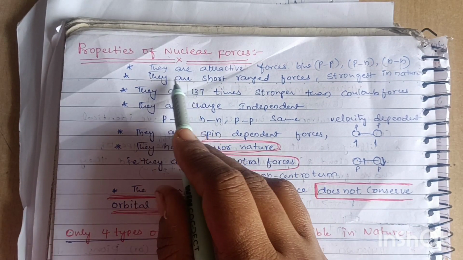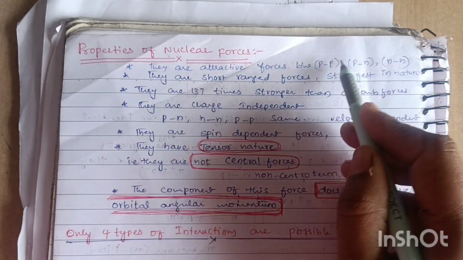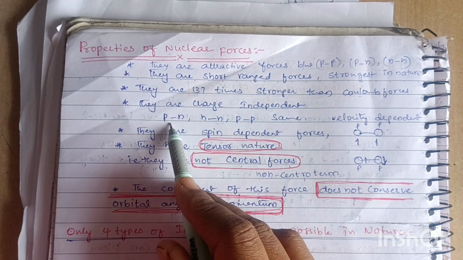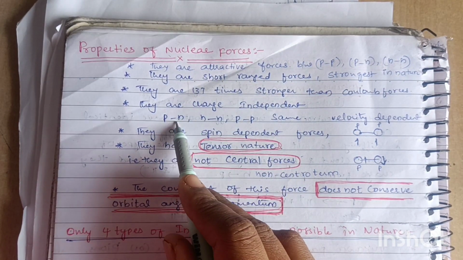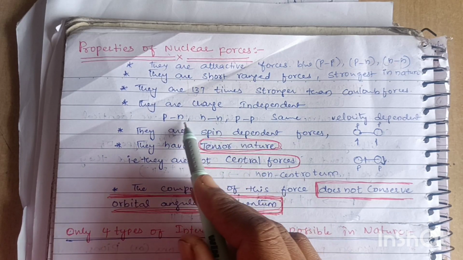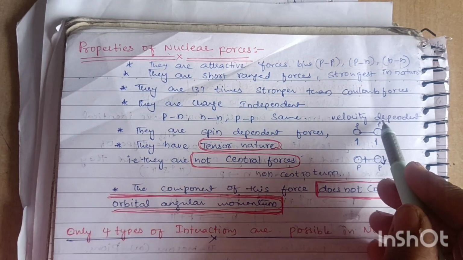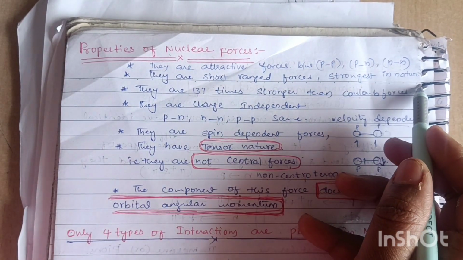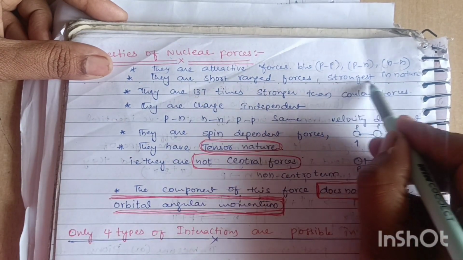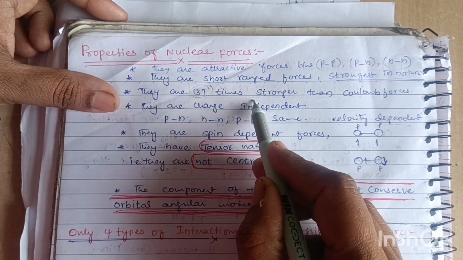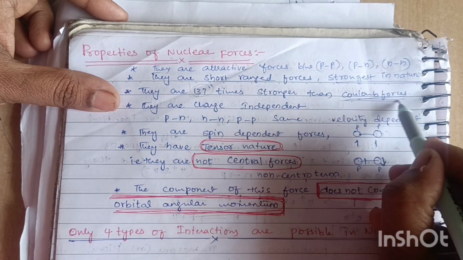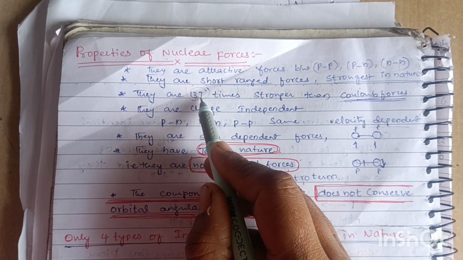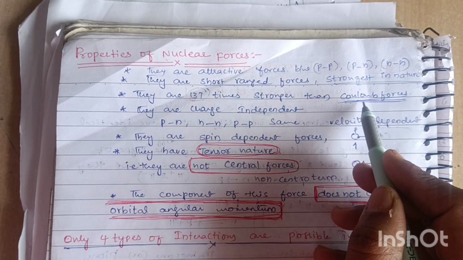So, nuclear forces properties. They are attractive forces between proton-neutron, neutron-neutron, and proton-proton. Means what? They are charge independent. Whether proton or neutron, there is a strong attractive bond. They are velocity dependent. They are short-ranged forces, strongest in nature. They are 137 times stronger than Coulomb electrical forces.